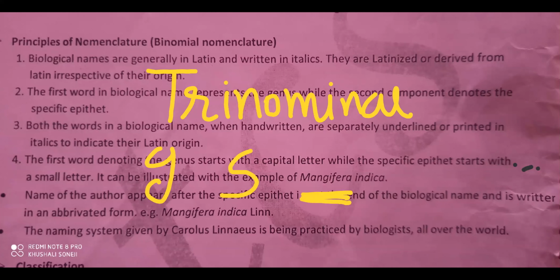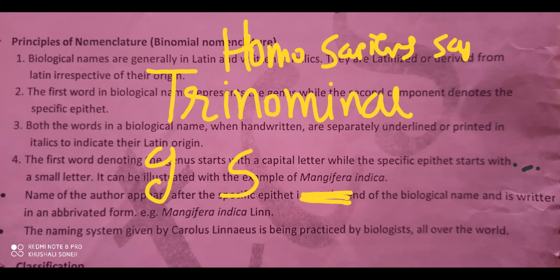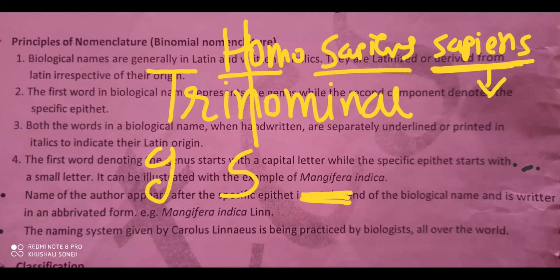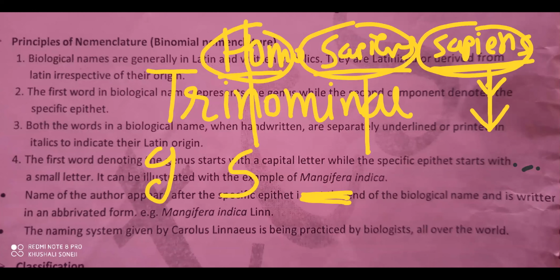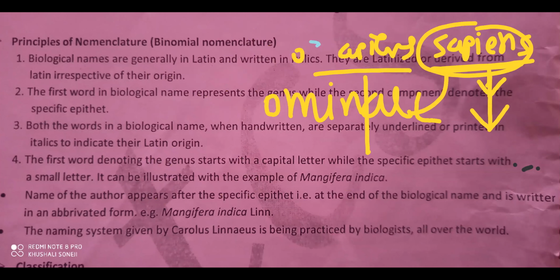Like Homo sapiens, now for modern humans we call them Homo sapiens sapiens. So the last sapiens suggests their sub-variety. So three names are there: genus, species or specific epithet, and sub-variety. In some organisms, this is used. Just for your information.